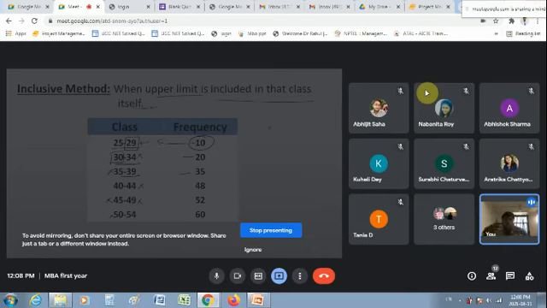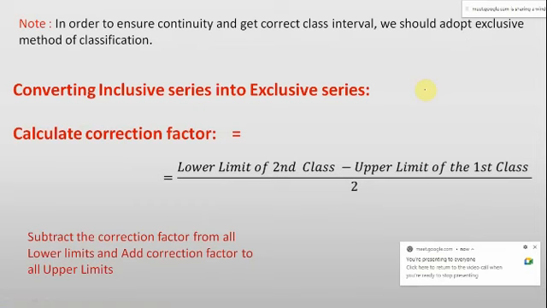Because whatever statistical tools or methods we were using, we always tend to use them on the exclusive method only. So by chance, if the question is of the inclusive method, we used to convert it into the exclusive method. And how to convert it? This is how we can convert it. And why do we convert it?